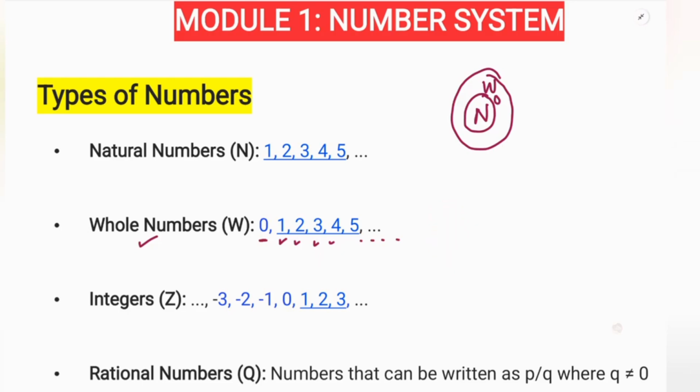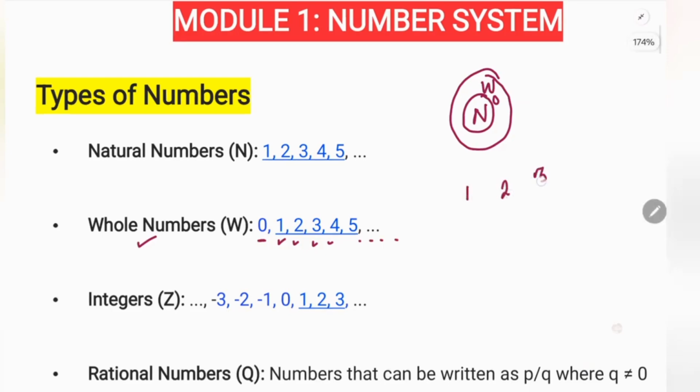Okay, and after that comes integers. What are integers? Integers are also whole numbers only. Whole means a complete number. It is not a part. It is not 1 by 2, 2 by 3. It is not a fraction. It is a whole complete number like 1, 2, 3. But when we have negatives, -1, -2, -3, -4, and positives like 1, 2, 3, 4, and 0 as well, all these are integers.